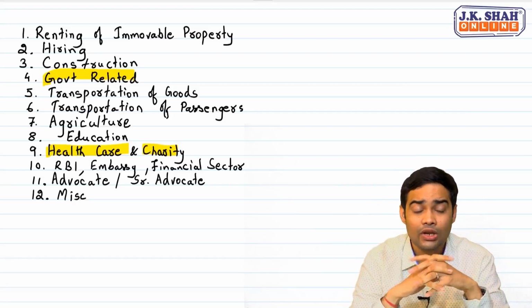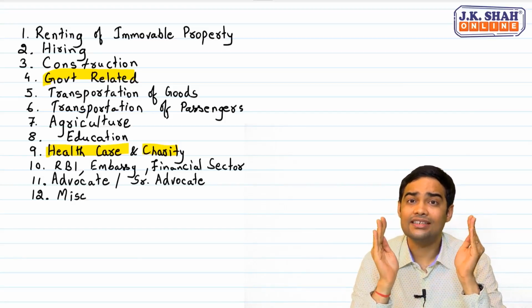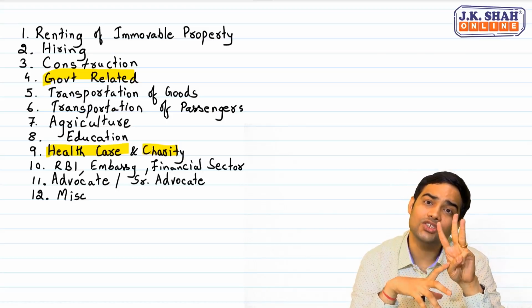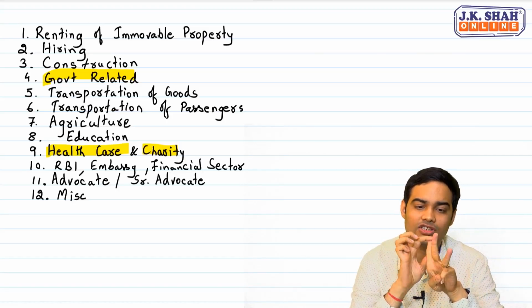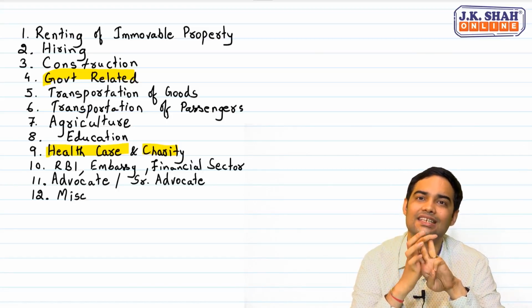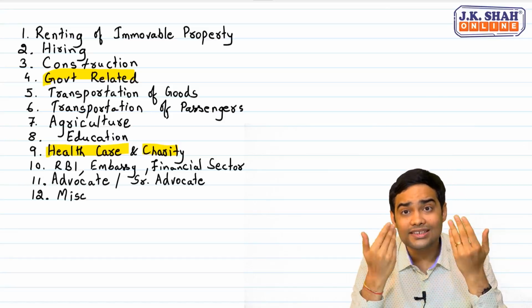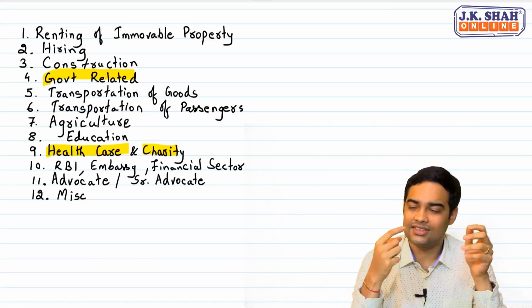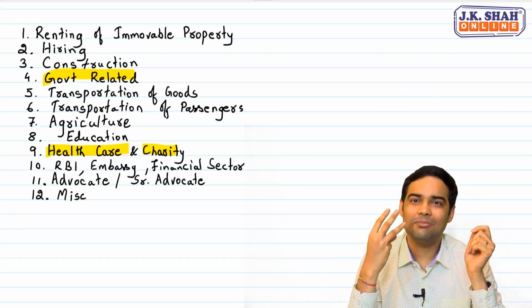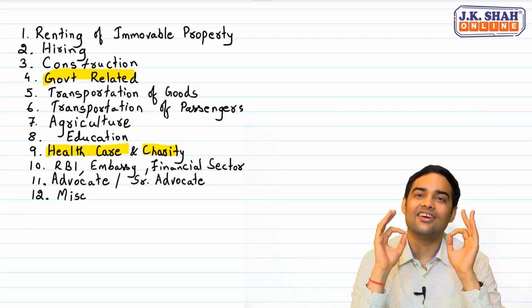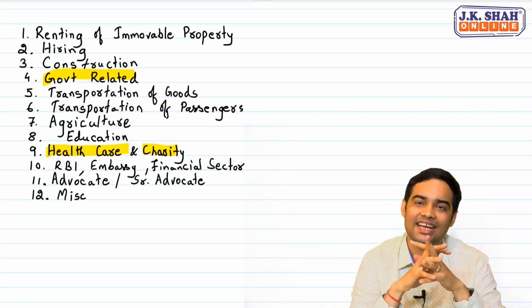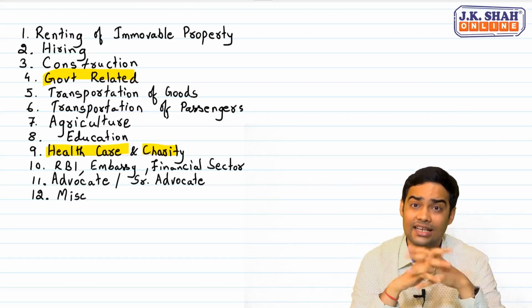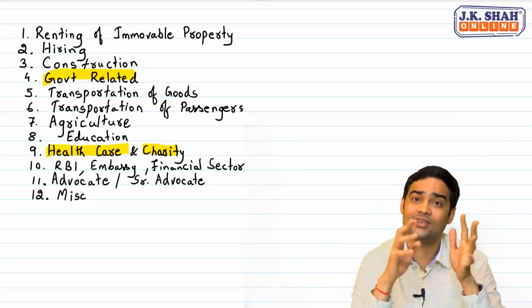Remember one thing, where is healthcare provided? That is not important. Healthcare service should be provided by three persons: authorized medical practitioner, clinical establishment, and paramedic. Now, what is healthcare service? Healthcare service is diagnosis, treatment, and care in a recognized system of medicine in India. So, if it's an unrecognized system of medicine, then GST would be applicable.